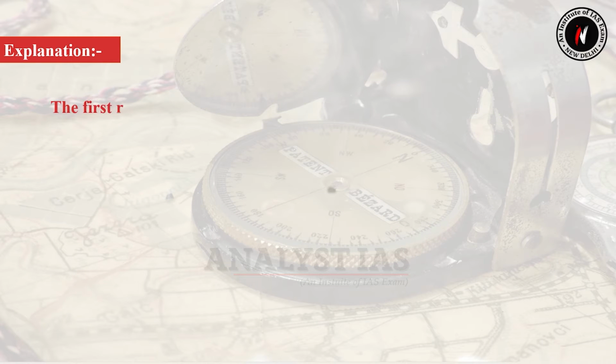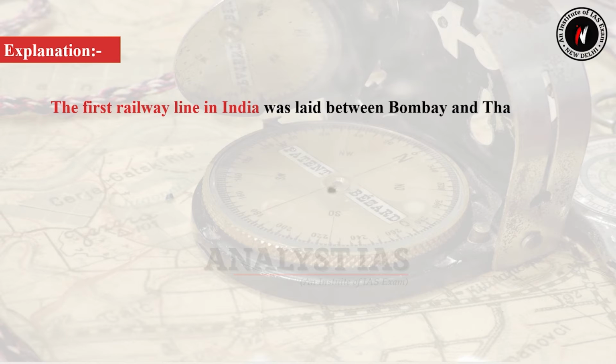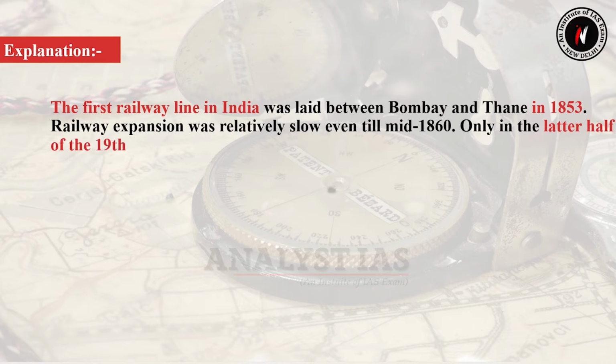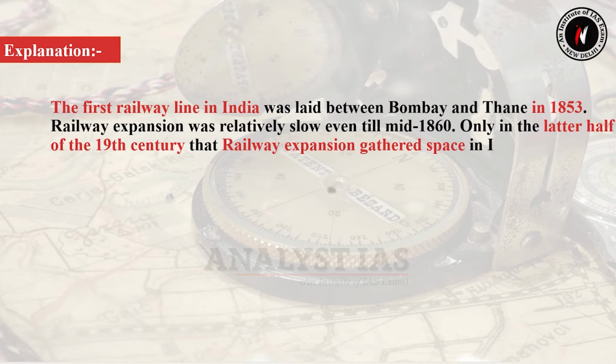The first railway line in India was laid between Bombay and Thane in 1853. Railway expansion was relatively slow even till mid-1860. Only in the later half of the 19th century did railway expansion gather pace in India. Thus, statement C is not correct.